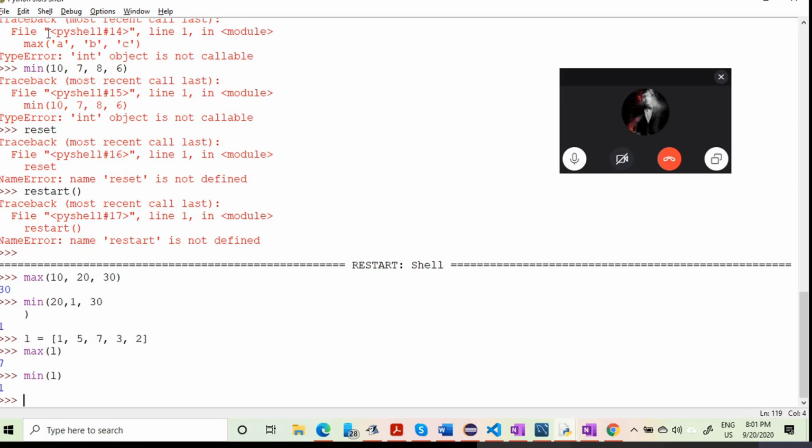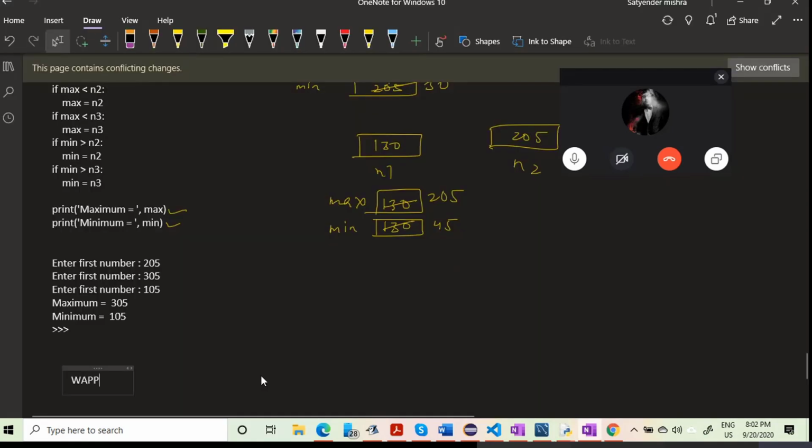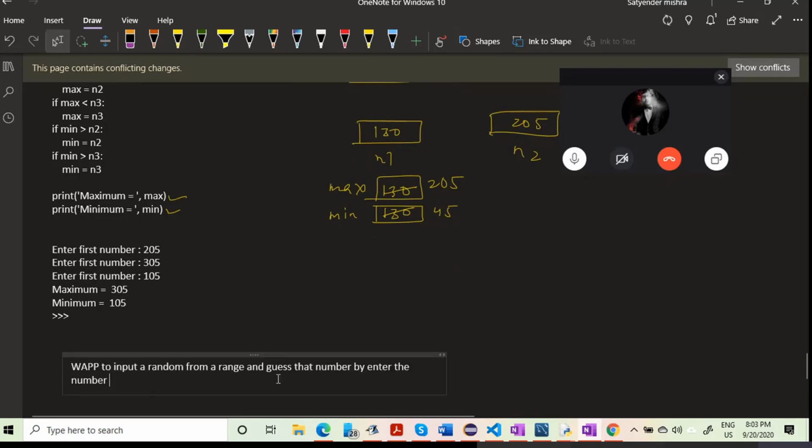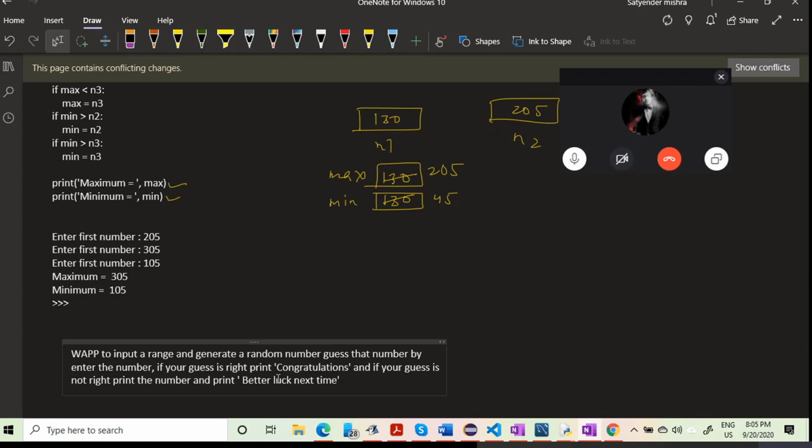Let me give you one small problem so that you can write it down. Write a program in Python to generate a random number. You can give 3 chances to the user also.